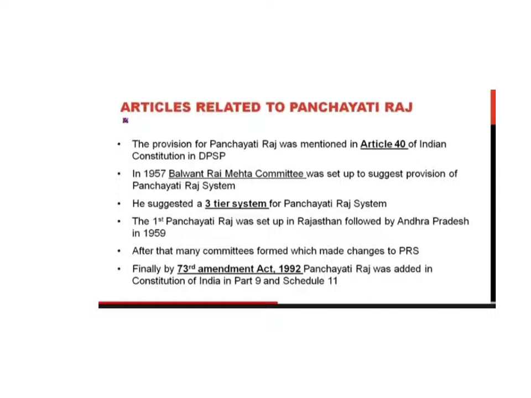The first Panchayati Raj system was set up in Rajasthan, and then Andhra Pradesh adopted the Panchayati Raj system. Then after that, many committees were formed which made changes to the PRS, the Panchayati Raj system. After the Balwant Rai Mehta Committee, many committees were formed only to improve and advance the Panchayati Raj system, so that the villages get more and more developed, more self-confident and self-dependent.